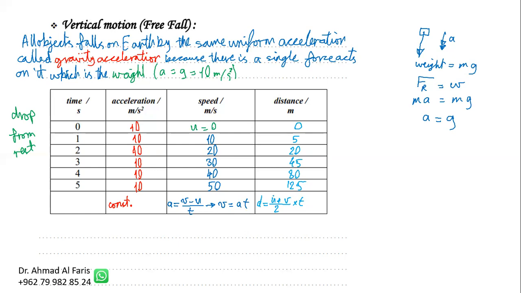This formula tells us that the initial speed is 0, and after 3 seconds, for example, the velocity is 30 and the time is 3. So 0 plus 30 is 30, divided by 2 is 15, multiplied by 3 gives 45. That's the distance traveled if there are no other forces, if the resultant force is equal to only the weight.